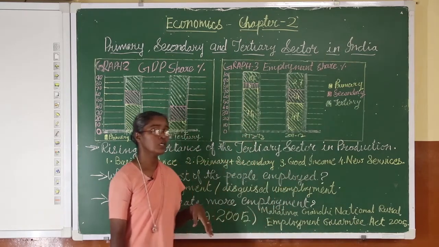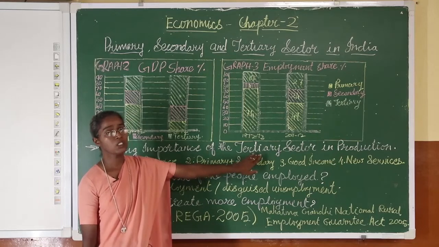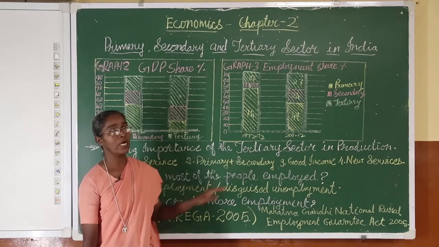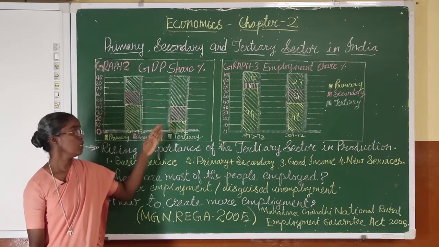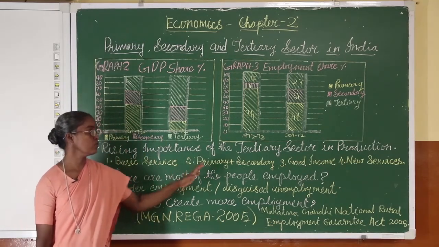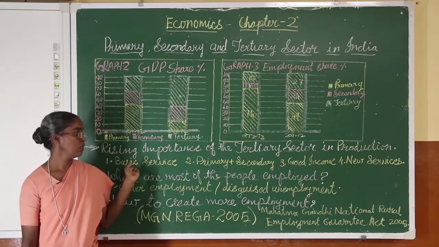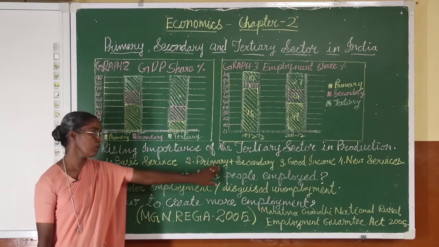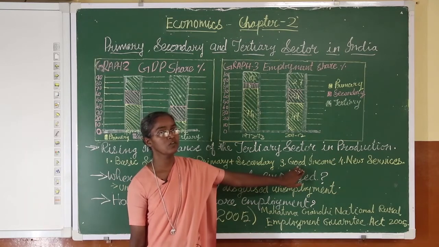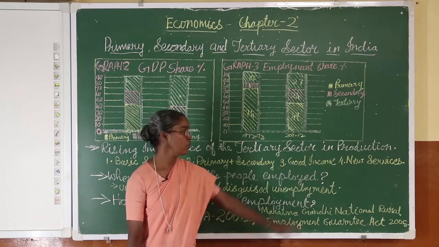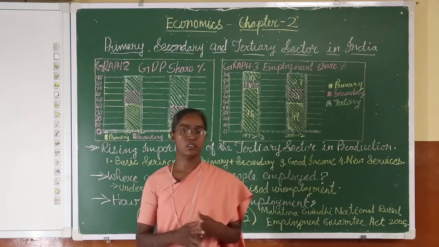Now, these are the four reasons why the tertiary sector shares more GDP than the primary sector or the agricultural sector. The change has taken place because of these four reasons. First one is basic services, and second one is the development of primary sector and secondary sector. Third one is because of good income, and fourth one is new services that are created in these years.